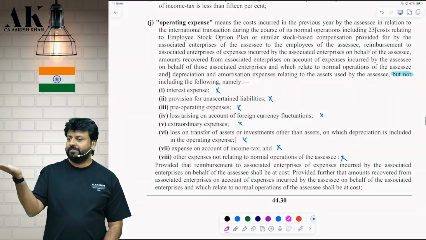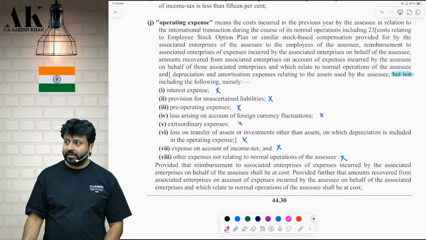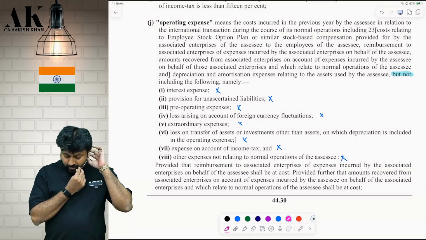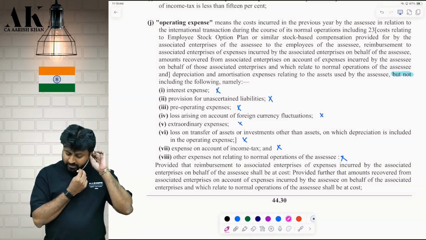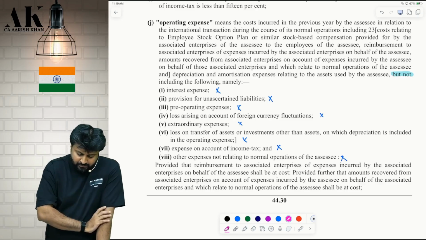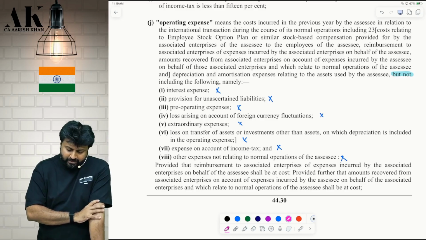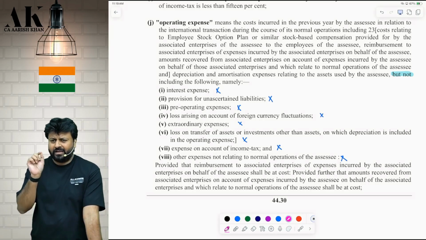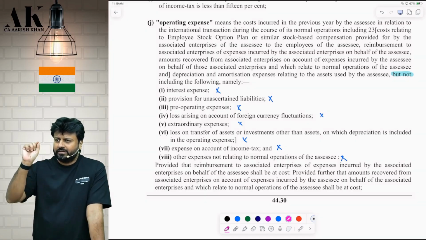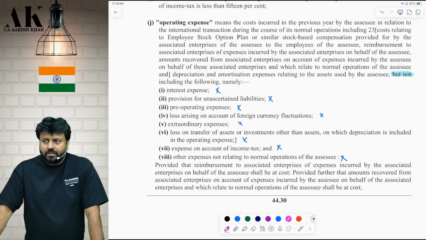Here, this is your denominator. Okay? Let's talk about denominator. Then we will talk about numerator also. Operating expense means the costs incurred in the previous year by assessee in relation to international transaction during the course of its normal operation, including bracket, cut that 23. I have taken all these things from the Act. So that 23 was having some reference in the footnote. Cut that, please.